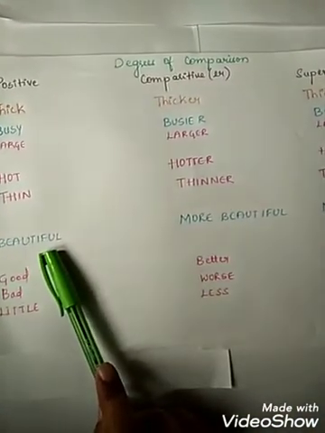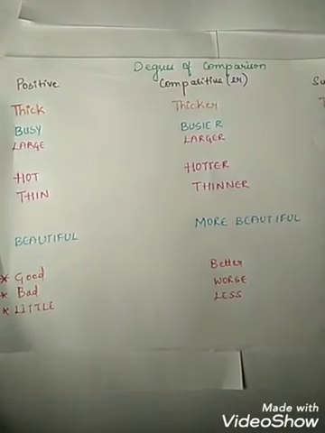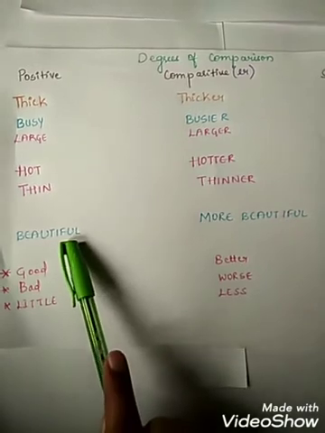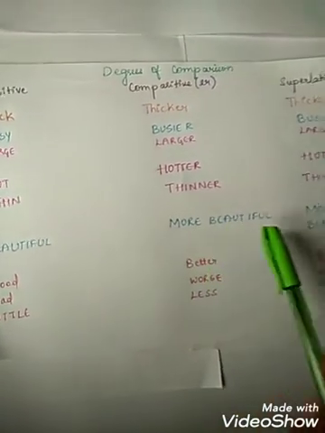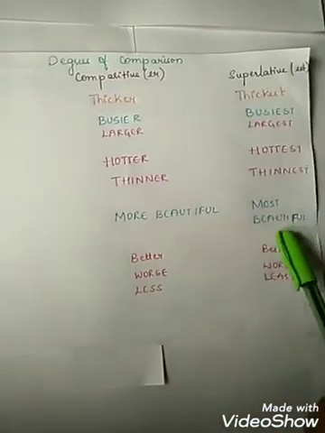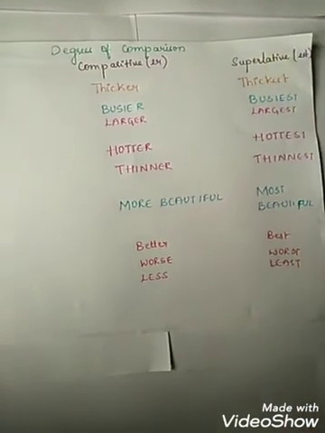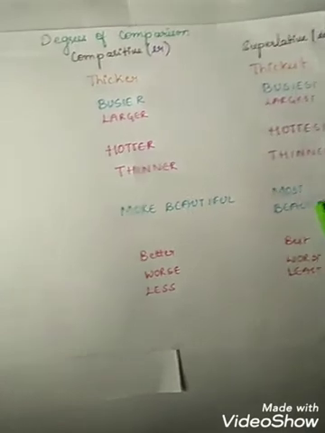Next is beautiful. If the adjective is more than two syllables, we use more and most. More for the comparative degree, most for the superlative degree. Understood? So, beautiful, more beautiful, most beautiful.